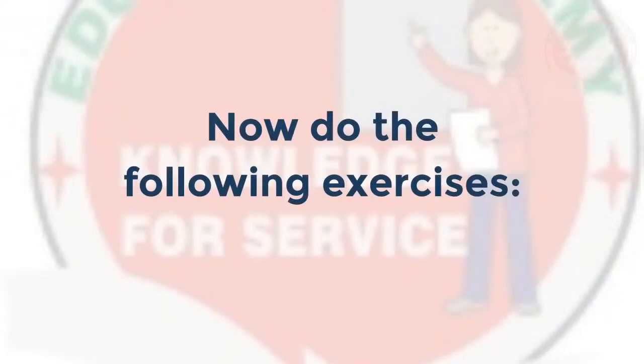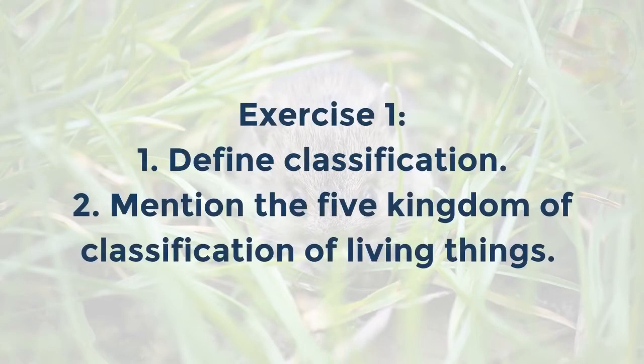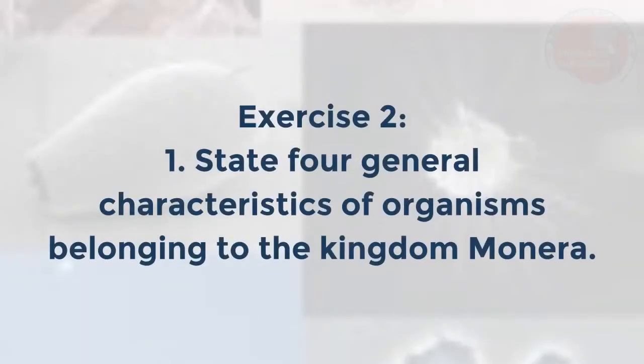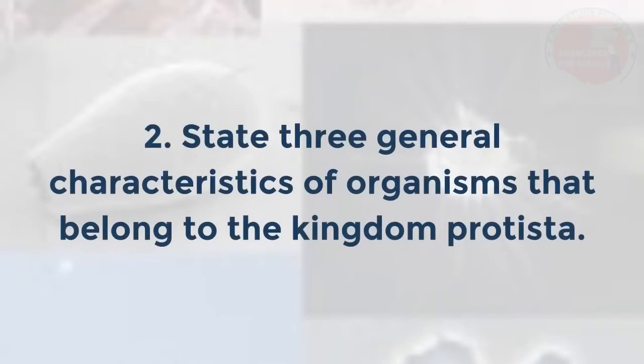Now do the following exercises. Exercise 1. 1. Define classification. 2. Mention the five kingdoms of classification of living things. Exercise 2. 1. State four general characteristics of organisms belonging to the kingdom Monera. 2. State three general characteristics of organisms that belong to the kingdom Protista.